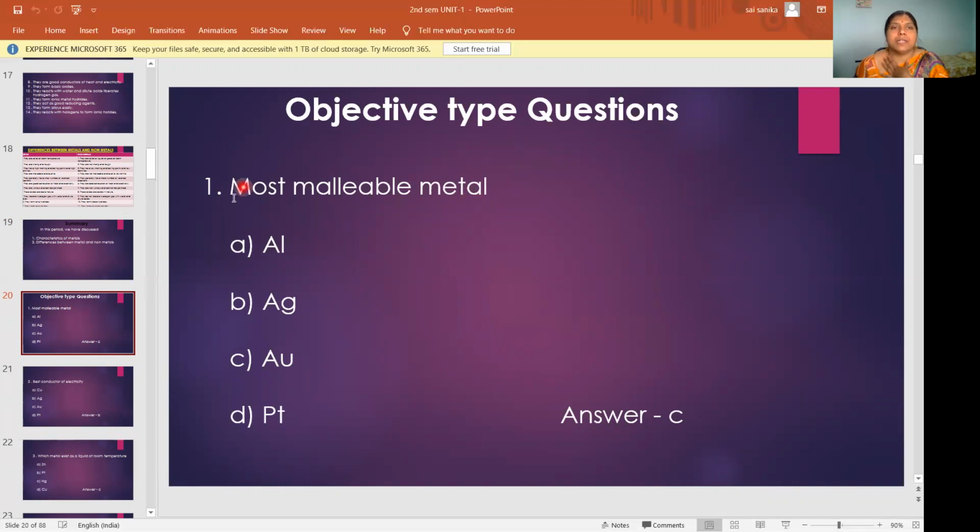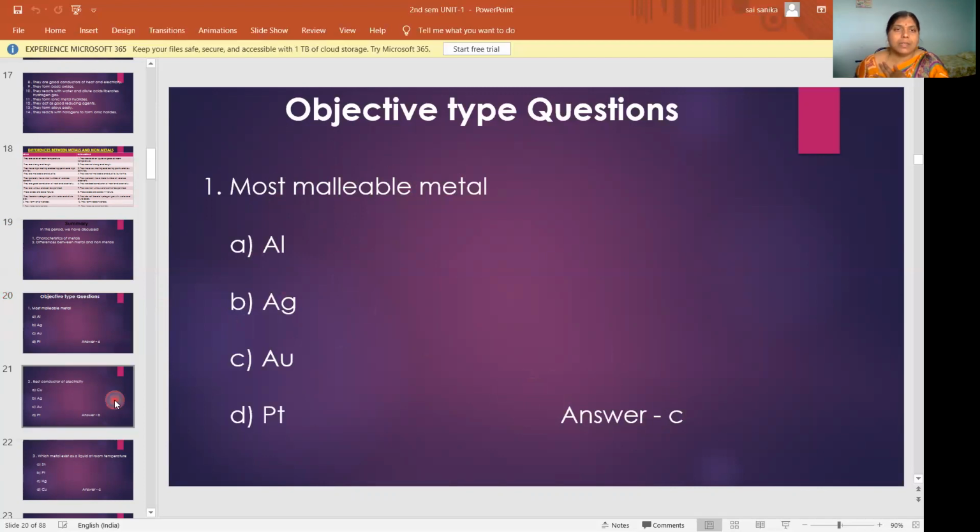Most malleable metal. Here some metals are given. Among these metals, which is the most malleable metal? First of all, you should know the meaning of malleable. The options here are aluminum, silver, iron, platinum. Malleable means the property of the metal due to which it can be made into thin sheets. It's called malleability. Among these, which has malleable nature? Gold, Au means gold. So the answer is C, gold is the most malleable metal among these metals.